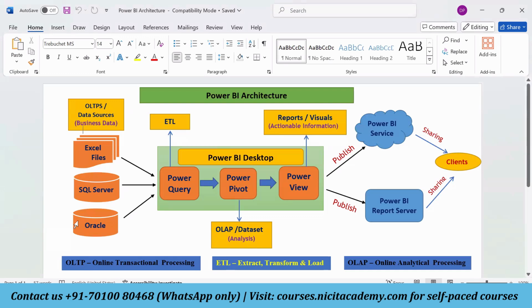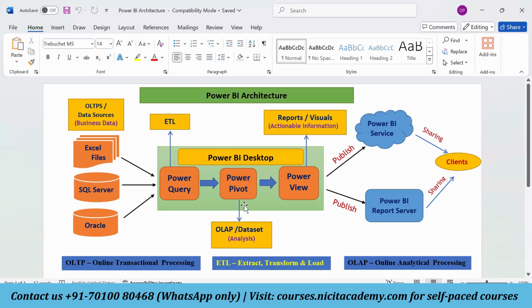Whenever I take any kind of source files from these data sources, I pull those data sources, and I extract those files in the Power Query. In the Power Query, if I require some transformations to create these reports and visuals, I'll do that, and then I load this data into Power Pivot. While loading this data into Power Pivot, initially the size was 10 GB. This 10 GB would be loaded into Power Pivot at around 1 GB of size.